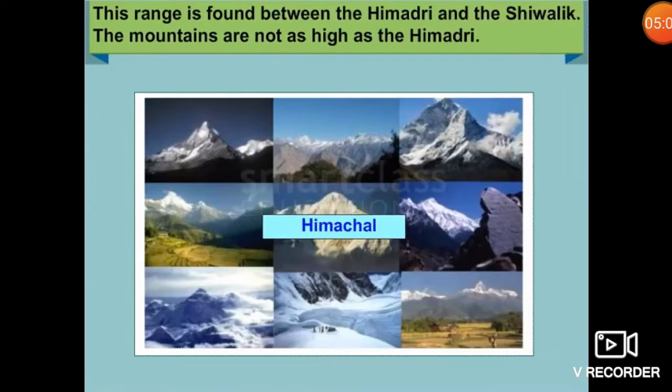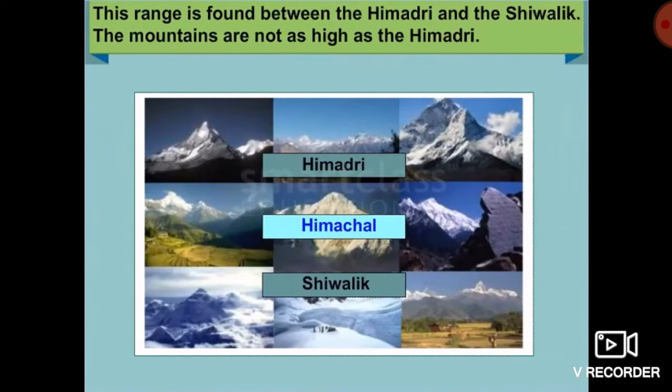Now we are going to study the second range of the Himalayas. The second range is the Himachal Range. This range is found between the Himadri and the Shivalik Range. The mountains in this region are not as high as in the Himadri range. So this is our second, middle range, Himachal.